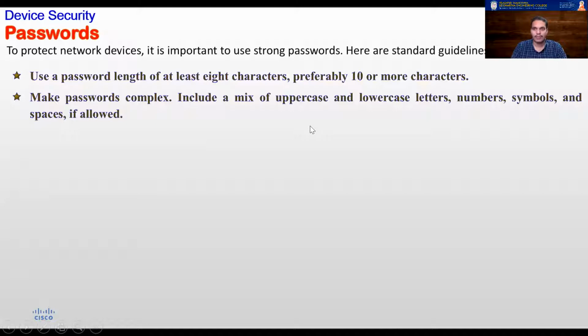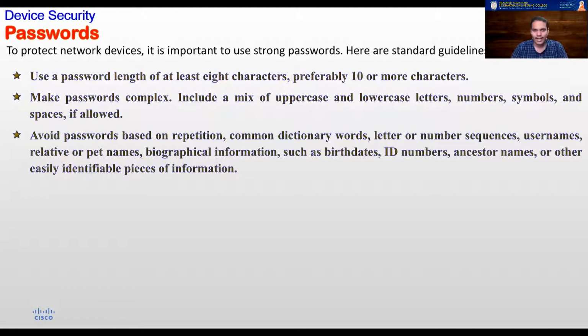Nowadays, most banks and even some websites do not allow passwords without a combination of these things. They will make sure that you have at least 8 characters, and it should always be a combination of uppercase, lowercase, special characters, symbols, and numbers. Common dictionary words should never be used. Also, because of social media, everybody now knows what your birthday is, or other personal information about you.